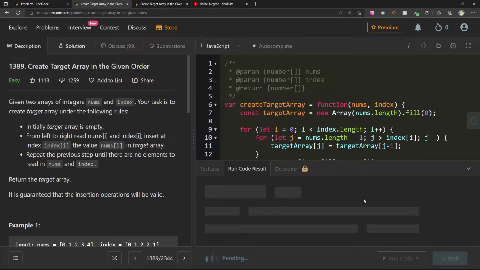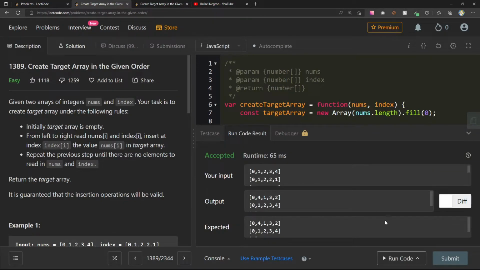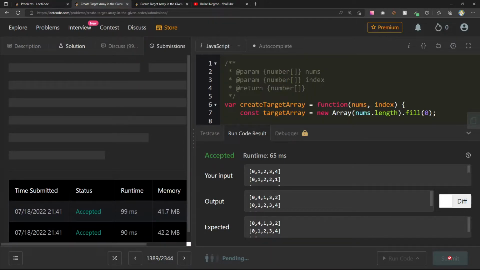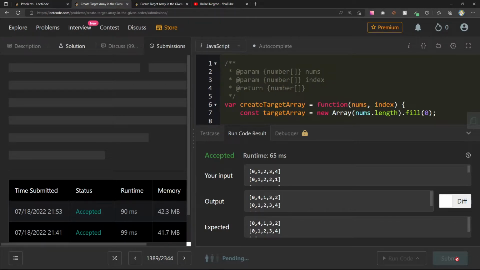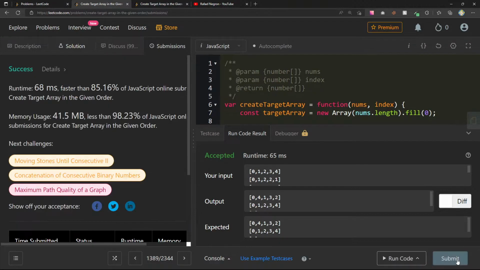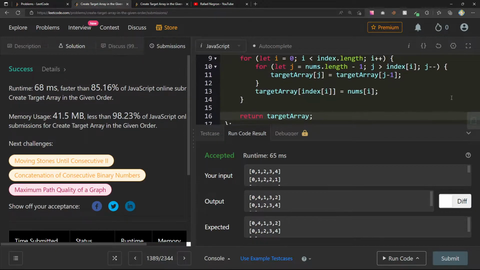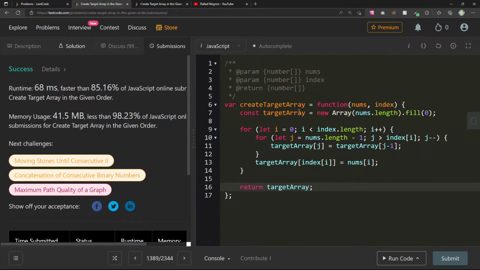Let me just run this again. Submit this. Okay. 85.16. I mean, that's wild. I feel like we can absolutely make this faster. And I have a feeling at least one optimization is knowing whether this is the first time that we are inserting something in that index or have we already seen this index before. So just something to think about.